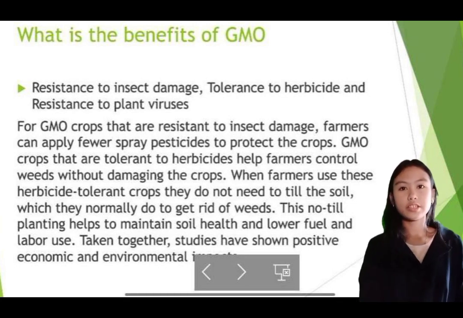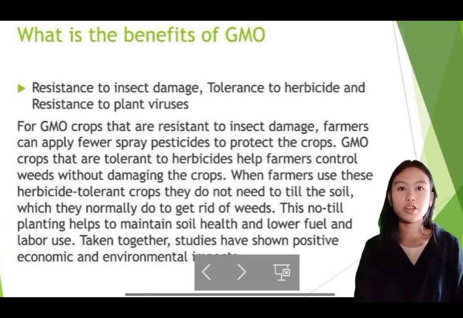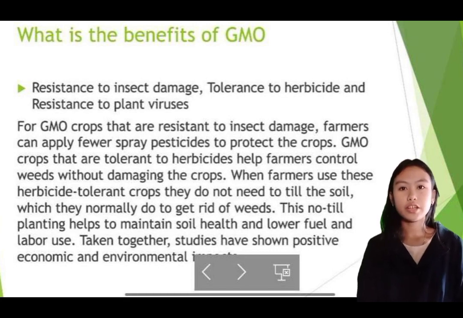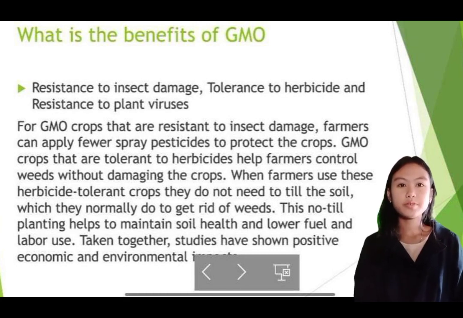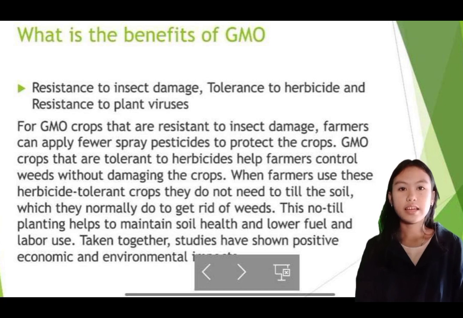For GMO crops that are resistant to insect damage, farmers can apply fewer spray pesticides to protect the crops. GMO crops that are tolerant to herbicides help farmers control weeds without damaging the crops. When farmers use these herbicide-tolerant crops, they do not need to till the soil, which they normally do to get rid of weeds. This no-till planting helps to maintain soil health and lower fuel and labor use.